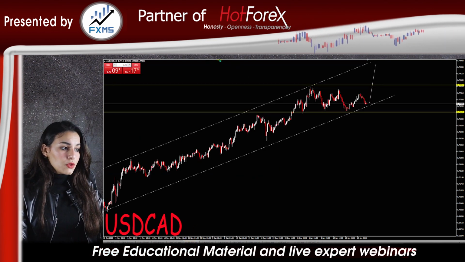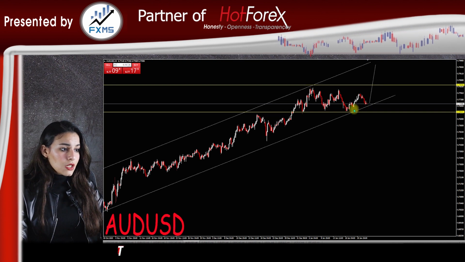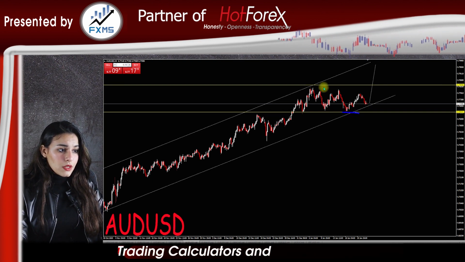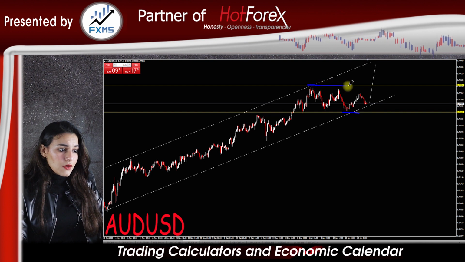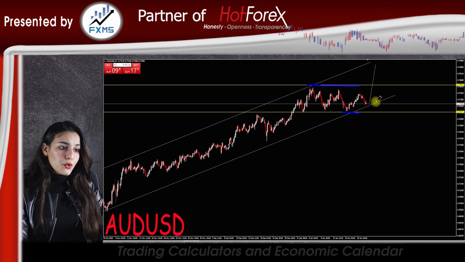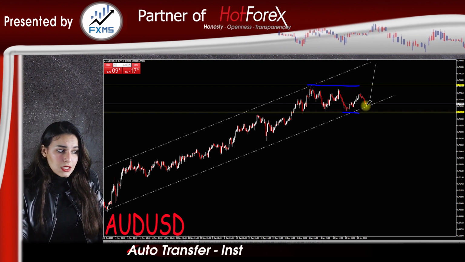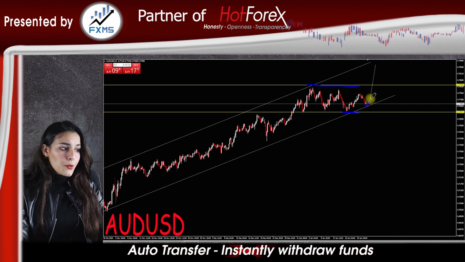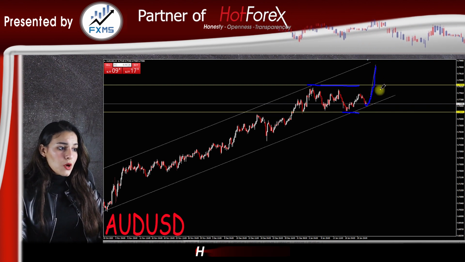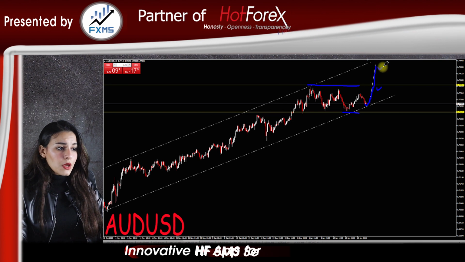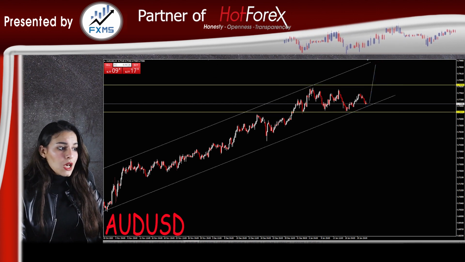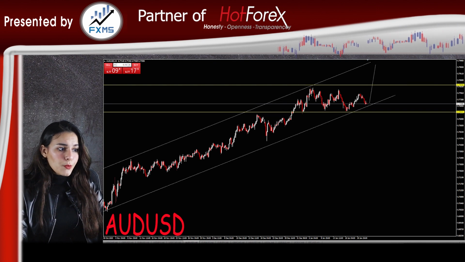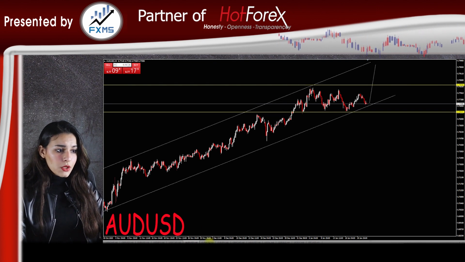1.2937. Then we have Australian dollar, and it's trading in an upward channel. Recent resistance is 0.7785 and recent support is 0.7626. Our preferred scenario: risk on mood, where possibly Australian dollar moves up towards 0.7795. Alternative scenario: risk off mood, where possibly Australian dollar moves down towards